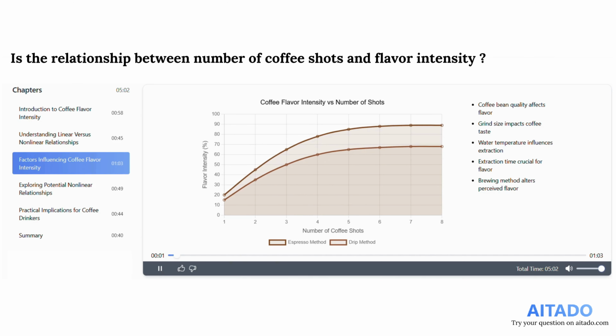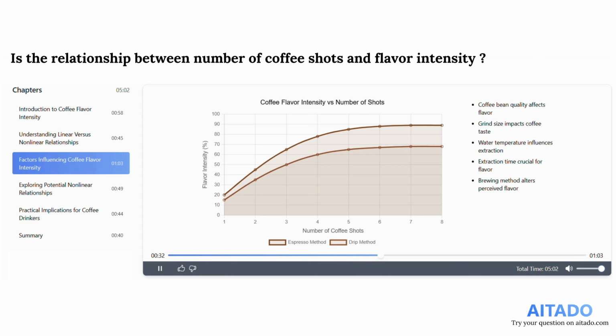Moving forward, several factors fundamentally influence coffee flavor intensity. High-quality coffee beans are foundational as their origin and treatment directly affect flavor nuances. Grind size is another critical aspect. Finer grinds typically lead to stronger flavors due to a higher surface area for extraction. Water temperature also plays a pivotal role. It determines how well flavors are extracted, with too hot or too cold water potentially missing the desired balance.